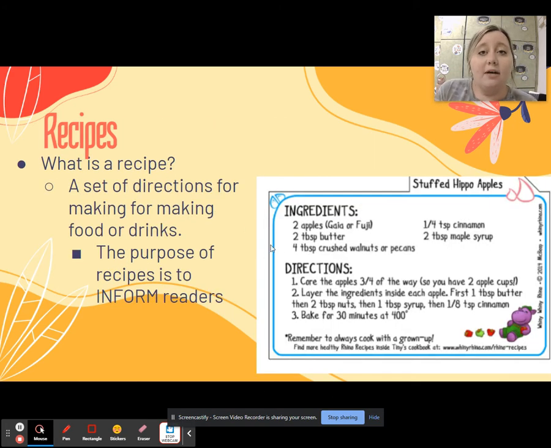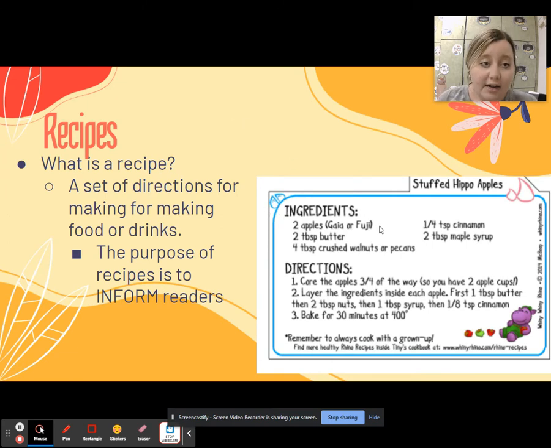You could very well see a recipe. I don't know that, but you might. What is a recipe? A recipe is a set of directions for making food or drinks. The author's purpose when they give you a recipe is to inform readers. They are teaching us something. They're teaching us how to make something. Think about when you've made something, you have to follow a step of directions and look at all your ingredients. That's exactly what you'll see if you are given a recipe.